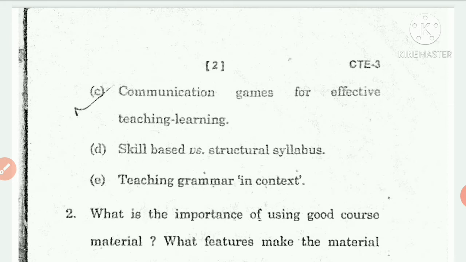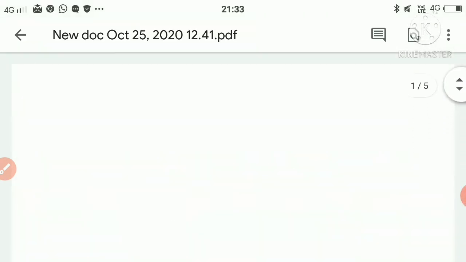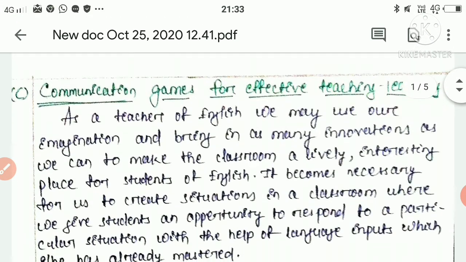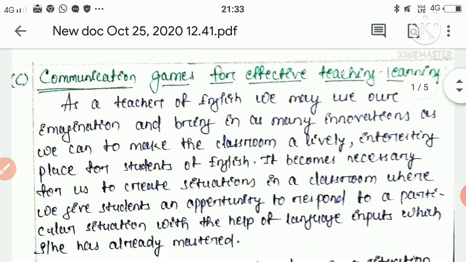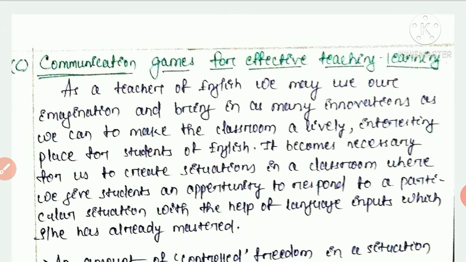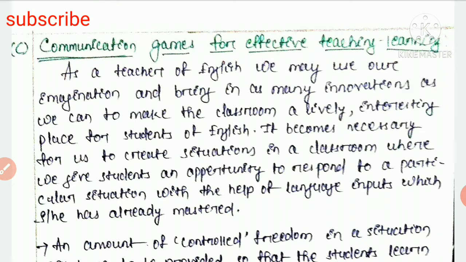So let's start communication games for effective teaching learning process. First of all, what are the communication games for effective teaching learning? I will describe here. As a teacher of English, we may use our imagination and bring in as many innovations as we can to make the classroom a lively, interesting place for students of English.